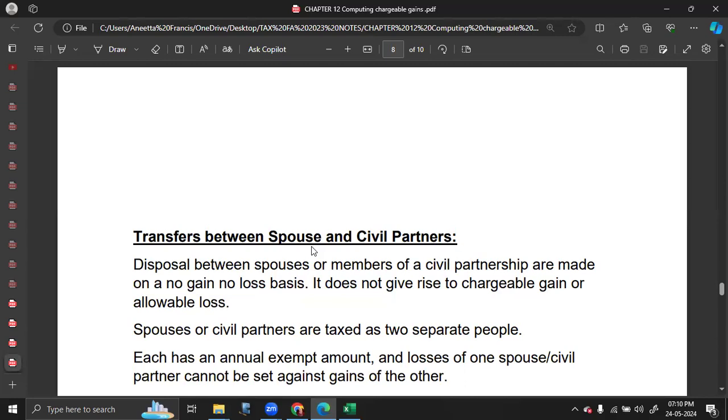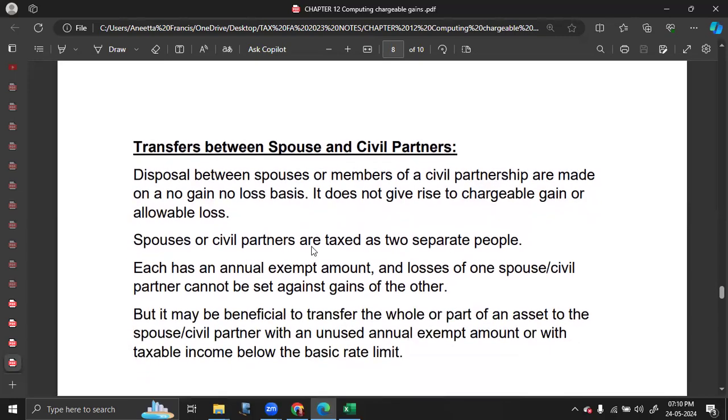So you have to calculate a separate rate of tax there. Transfer between spouses is at no gain, no loss.